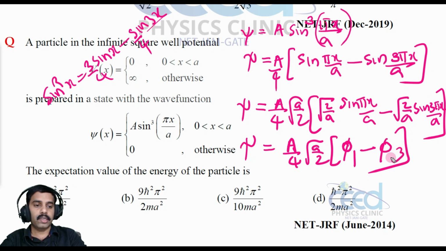This is psi 3. So this is the expression we have, sine cubed x is equal to 3 sine x minus sine 3x divided by 4.